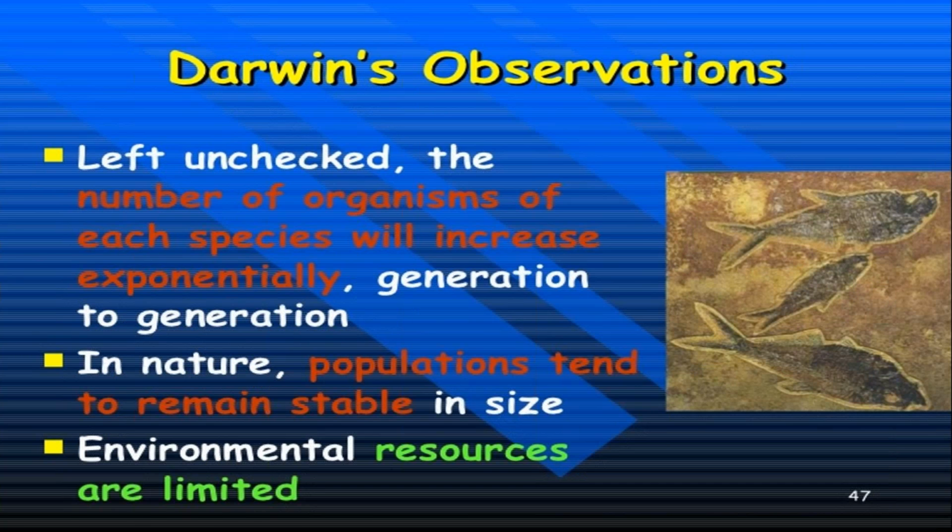So he observed that the number of organisms in each species increases exponentially from generation to generation. In nature, populations tend to remain stable in size. Environmental resources are limited. The size of the population was very high, but the resources were very limited.